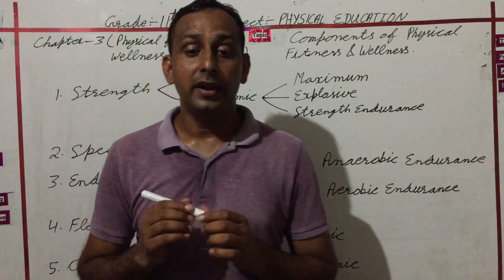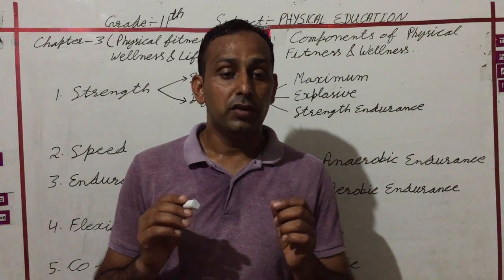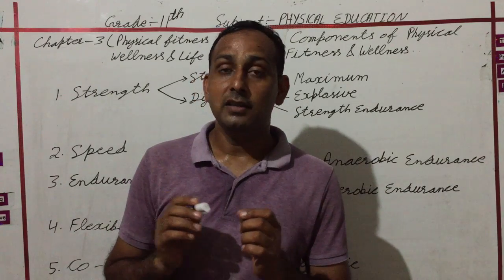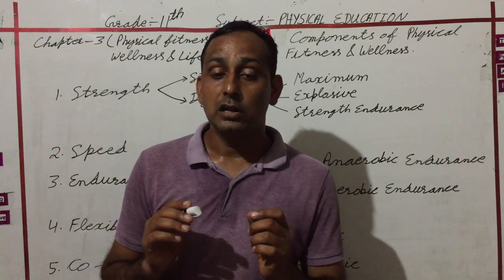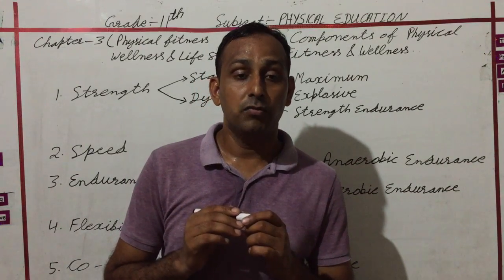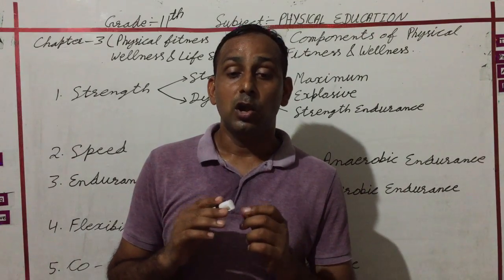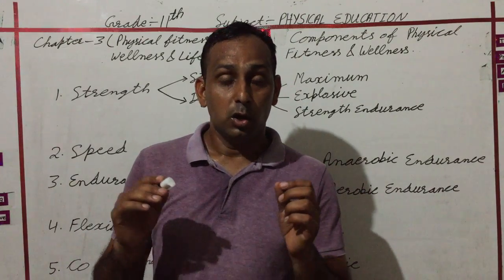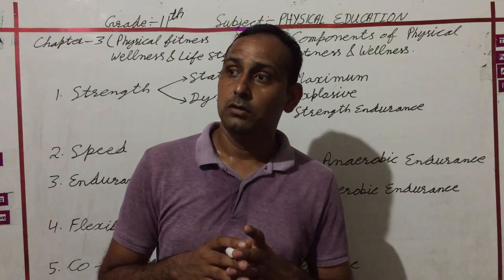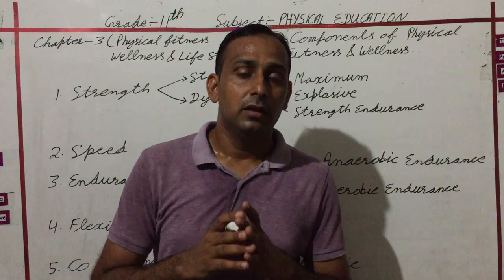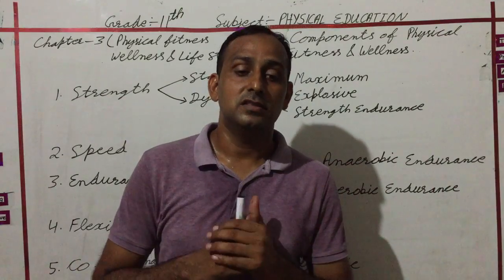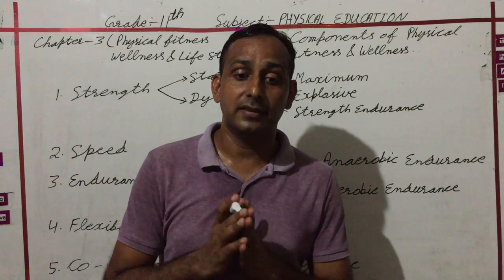It is required in those sports activities where the movement is for a long duration and the intensity is slow. So it is also known as cardiovascular endurance. Good examples of aerobic endurance are long distance races, road cycling, swimming. For example, you are going to a DJ party and dancing for long hours. This is long term endurance, aerobic exercise.